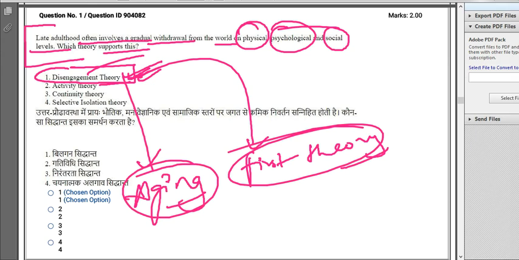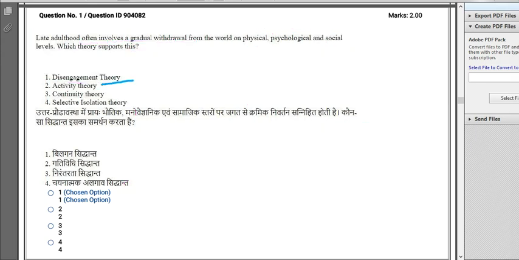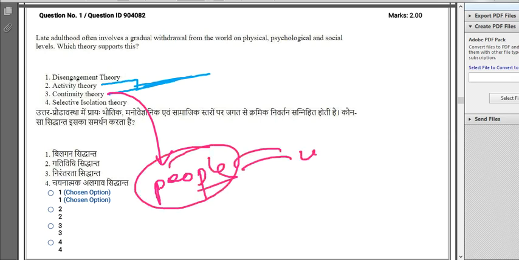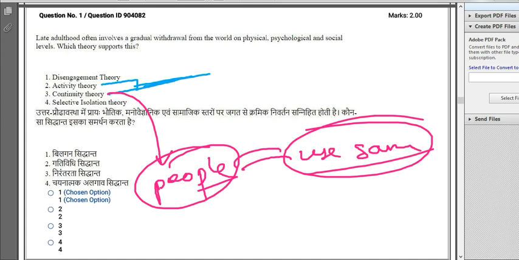Activity theory and continuity theory are more or less similar to each other. Continuity theory states that people in old age continue to do the same things they have been doing so far in their life. From their birth to their adulthood to their old age, they keep on doing the same thing.